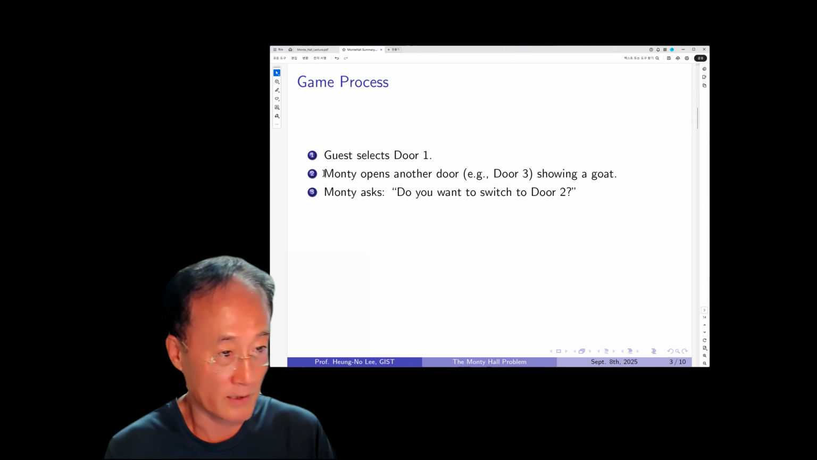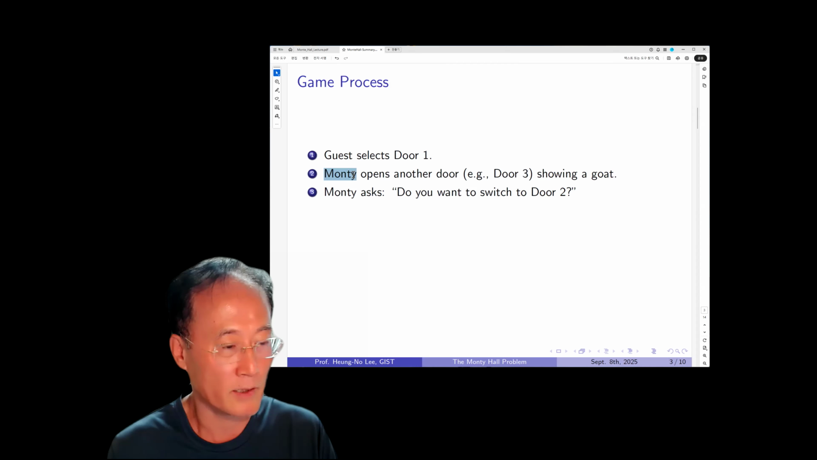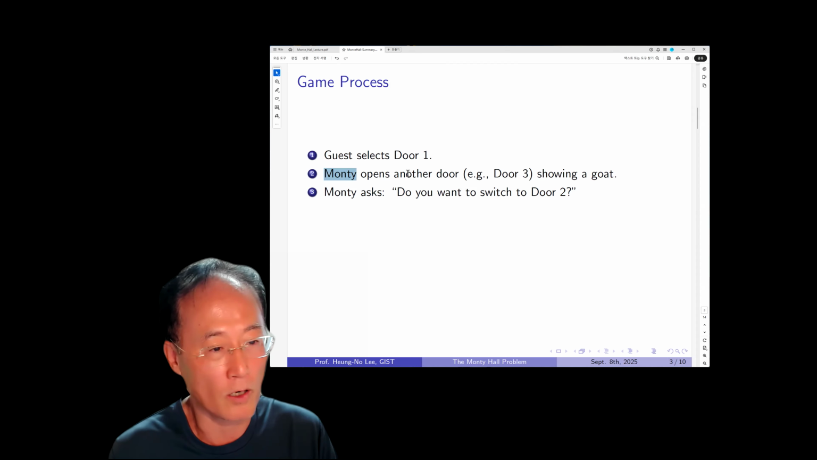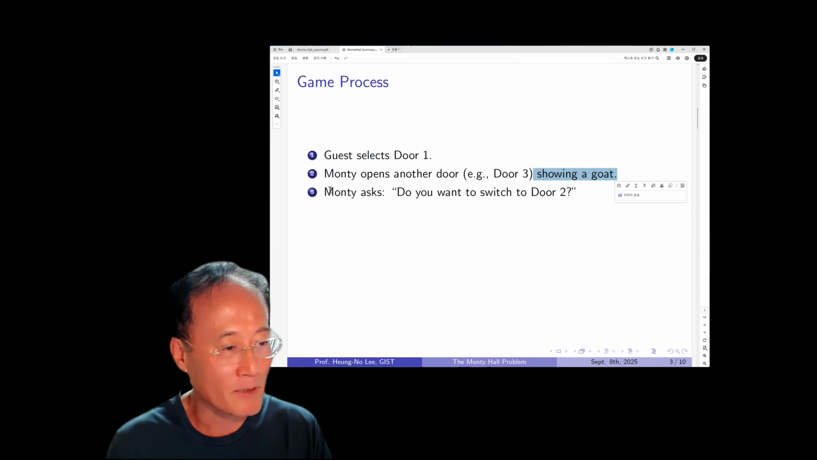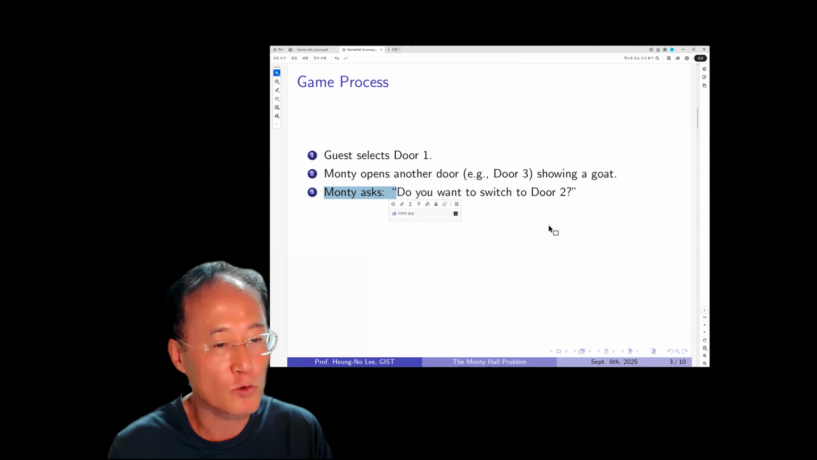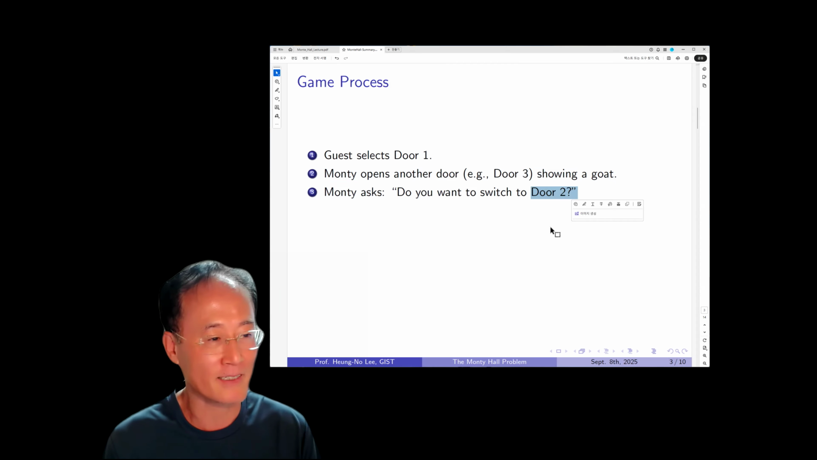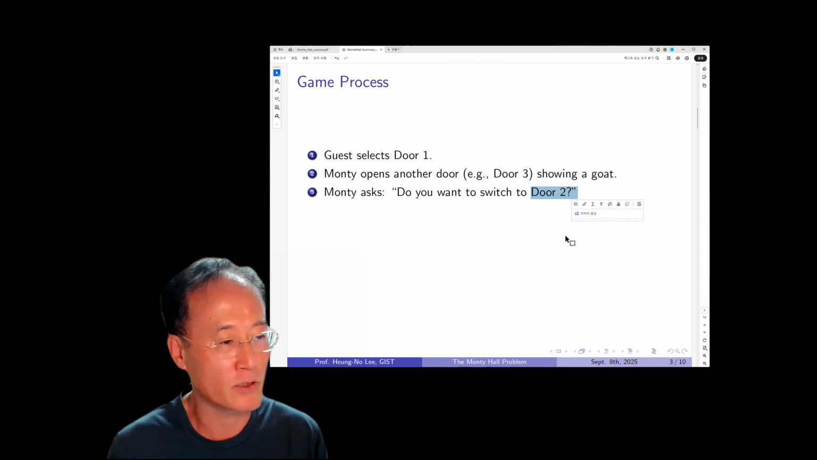So here, the guest selects door number one. Under this assumption, Monty Hall opens another door, let's say door three, showing there is a goat. Monty Hall never opens a door where there is a Cadillac. Monty then asks, do you want to switch to door two? And that's the trick that Monty plays on the guest.